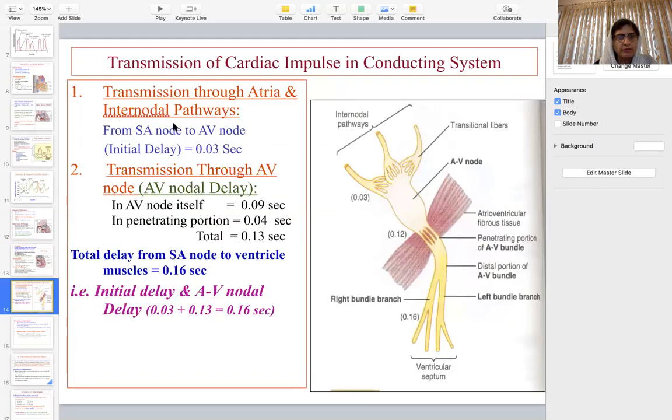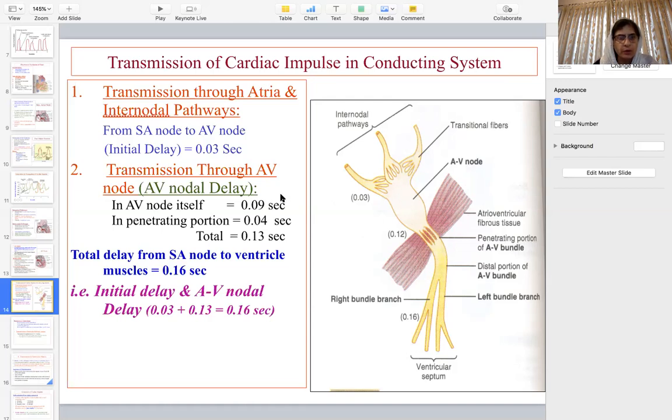Now, regarding transmission through the internodal pathway, between the SA node and the AV node the conduction velocity is about 0.3 meters per second. The impulse will reach from the SA node to the AV node in 0.03 second. The time is 0.03 second and the conduction velocity is 0.3. But in how much time does it actually reach? In 0.03 seconds it reaches the AV node. This is the AV node.